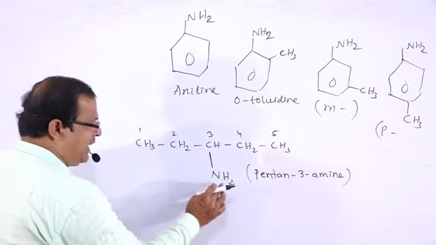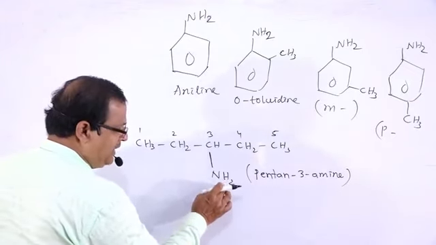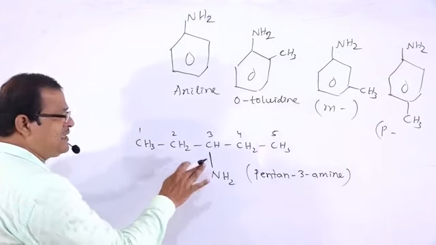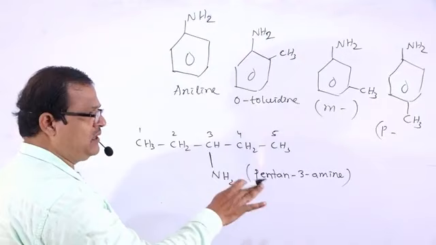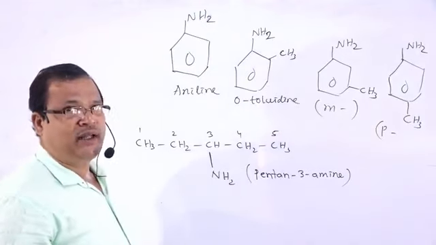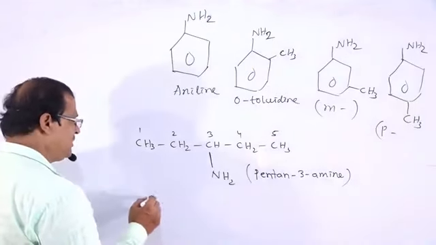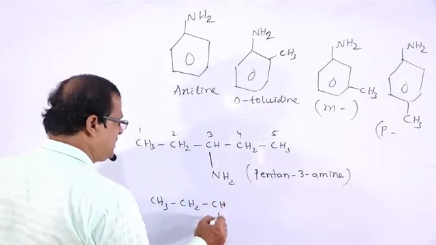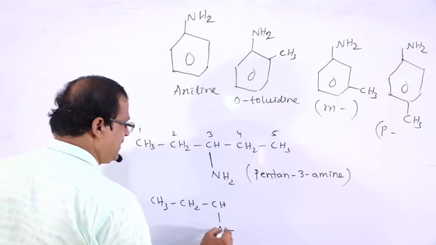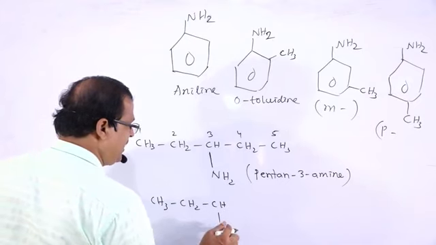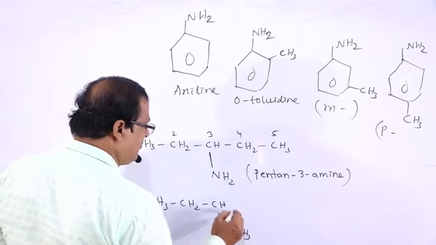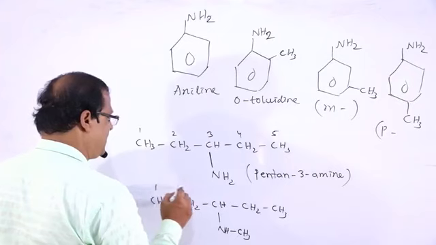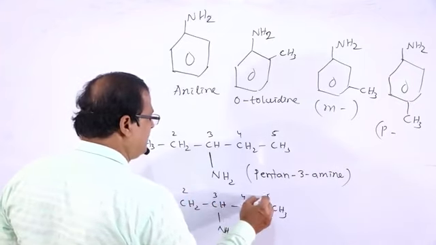If one hydrogen atom of the NH2 group is replaced by CH3, we will give a simple example, and from this simple example we will do some complex examples. CH3-CH2-CH(NH-CH3)-CH2-CH3, numbered 1, 2, 3, 4, 5.